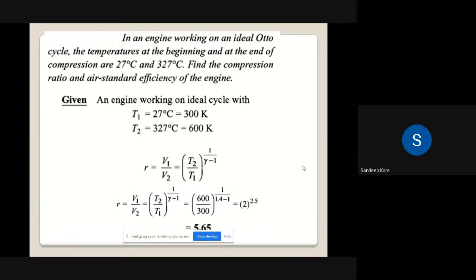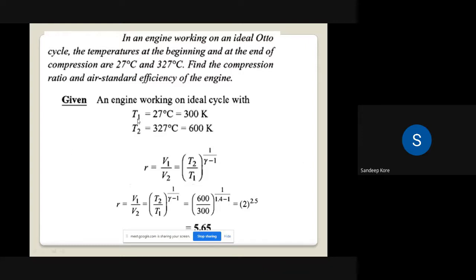The temperature at the beginning and at the end of compression are 27 degrees centigrade and 327 degrees centigrade. At the beginning of compression means which point? Tell me the point on the PV diagram. 1 to 2. Good. 0 to 1 is the suction process. At point 1 the compression is going to start, and at 2 the compression is going to end.